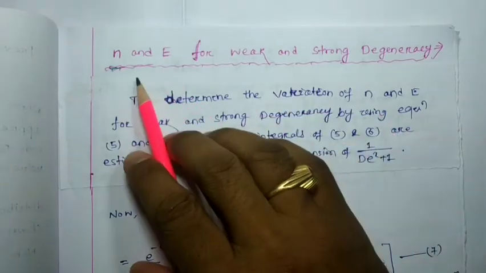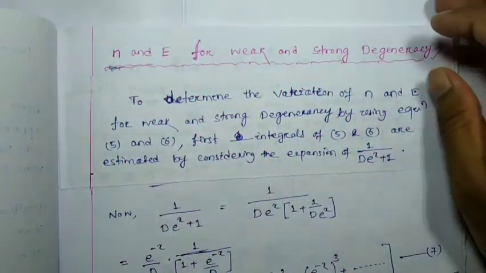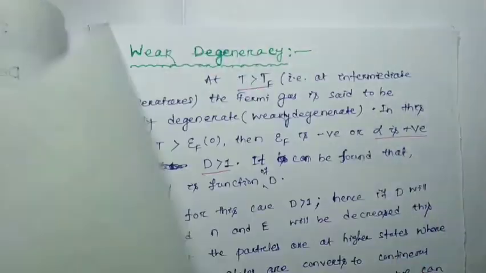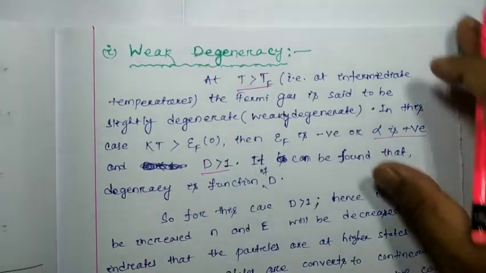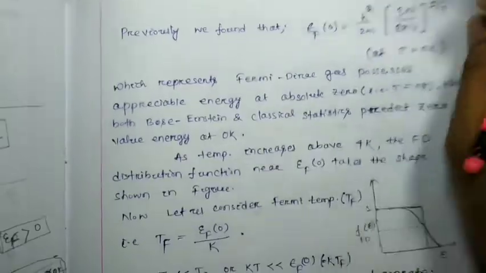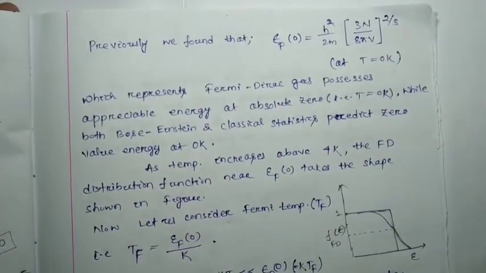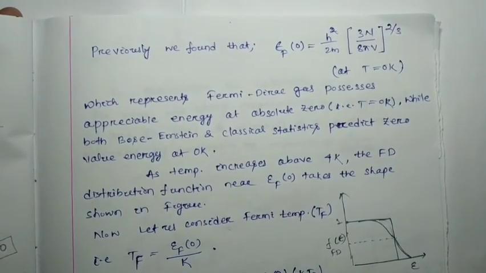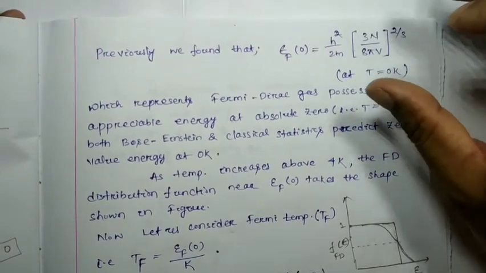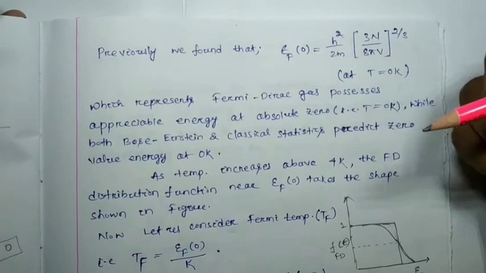the variation we consider that the N and E for weak and strong degeneracy, and here at the end, what will be the condition for weak degeneracy and what will be the condition for strong degeneracy, that we are going to discuss. But before that we have to just discuss what we have already discussed previously. Okay, from the exam point of view, what exactly you have to write, what is the portion you have to write for this question, that I am going to tell you at the end of this discussion.